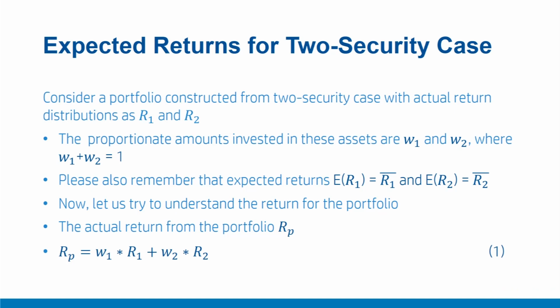Now let's try to understand the return from the portfolio. The actual returns from portfolio can be very easily computed as shown here in equation 1, where Rp equal to W1 into R1 plus W2 into R2. That is a very simple mathematical notation for the actual returns from a portfolio with two security case, where W1 and W2 are the proportionate amounts and R1, R2 are the actual returns observed on these two securities.